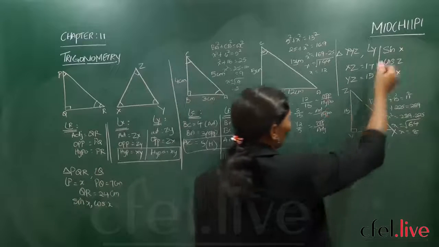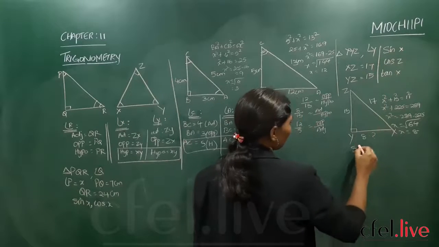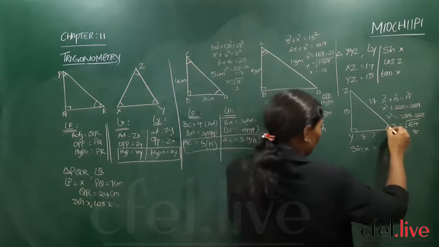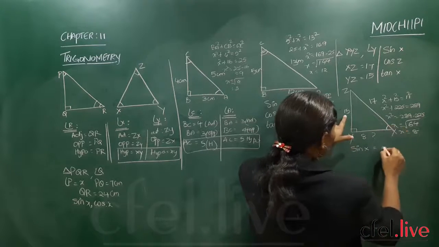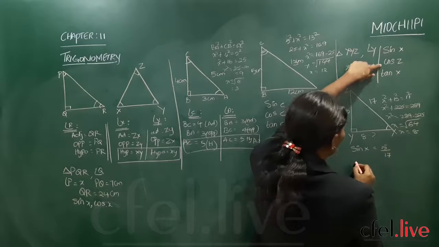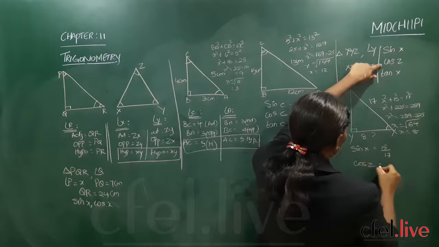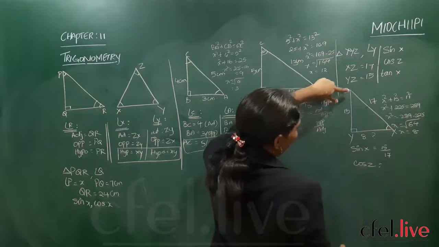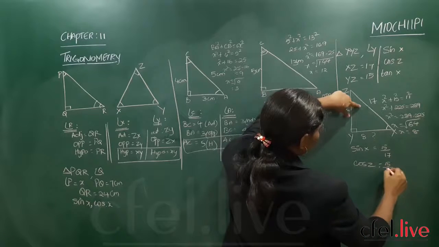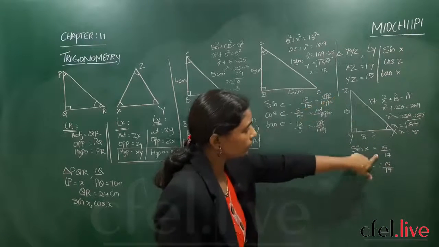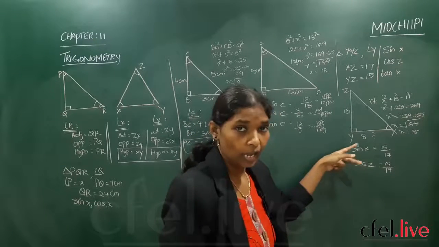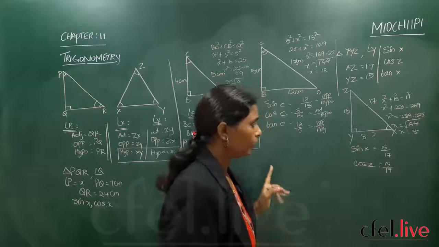So now all sides you got. Now sine. Be careful here. Sine x. Sine x means x is here, so you are standing here. Sine means opposite by hypotenuse. Right? Now next what he asked? Cos z. So now you are standing here. For cos z, adjacent by hypotenuse. See, here you will get the same answer, but you should not get tensed. Why? Because the ratios are different and the angles are also different. Got it?